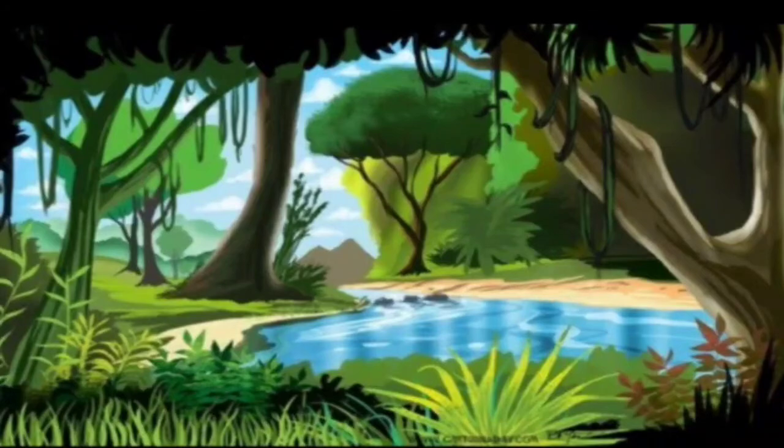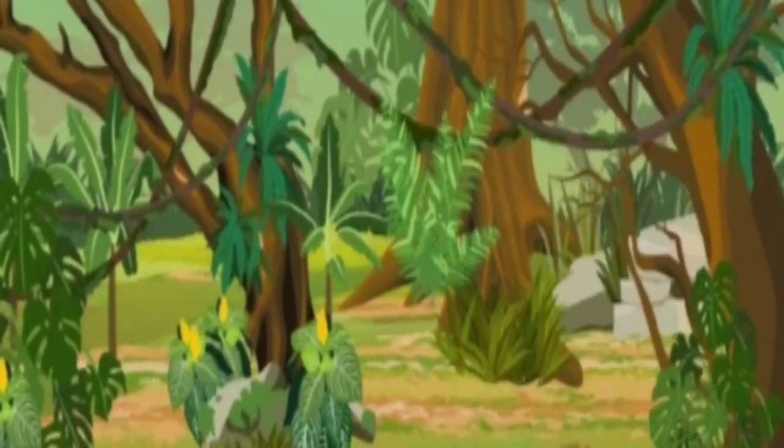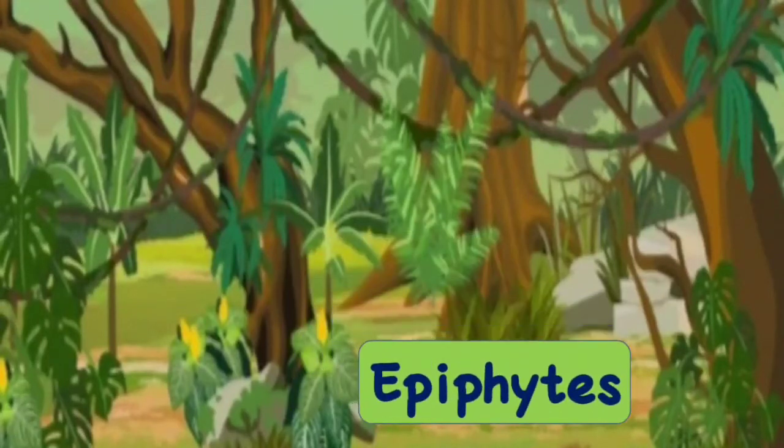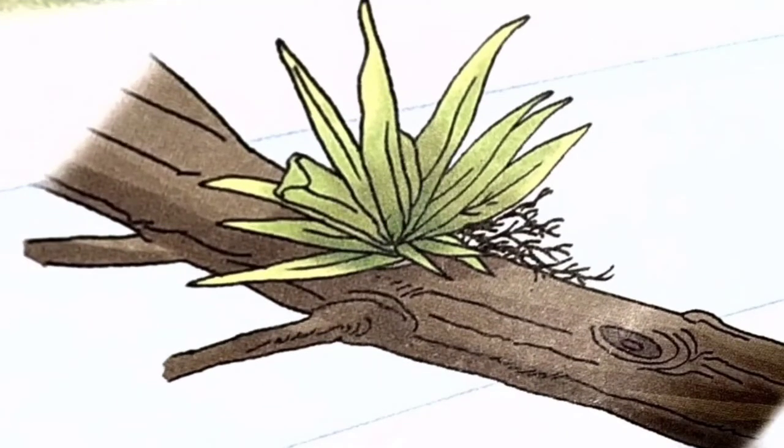In the rainforest, some plants grow on the branches of the trees. Their roots do not grow into the ground. Hence, such kinds of plants are known as epiphytes. We call them epiphytes as they grow on the stems or branches of other plants.